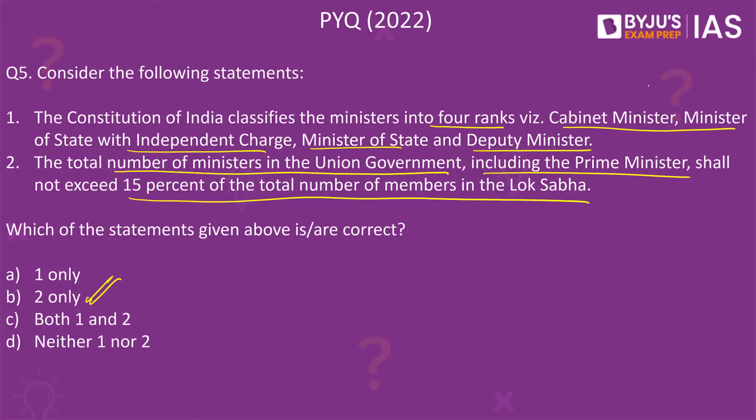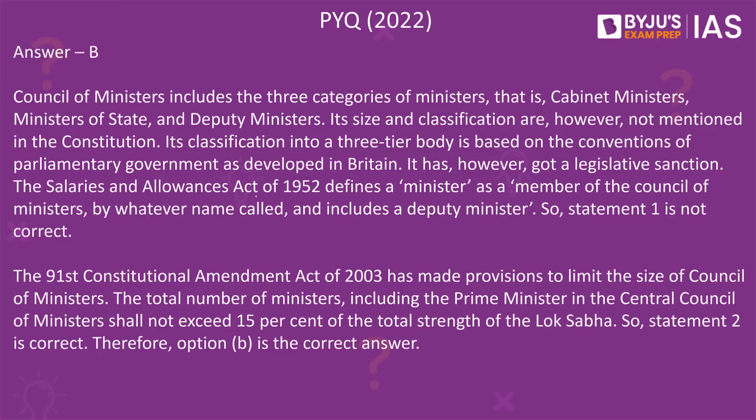Second statement is correct, the first statement is wrong because the classification of ministers that we have is not written in the constitution anywhere. It is based on parliamentary conventions that we have actually taken up from Britain. So it's a part of convention that it has been followed. It is not written in the Constitution of India anywhere. Thus, the second statement is true while the first statement is wrong. As you can see here, this parliamentary convention was developed in Britain, and that is how we also took it. Also, the word minister has been defined in the Salaries and Allowances Act of 1952, but nowhere in the Constitution.